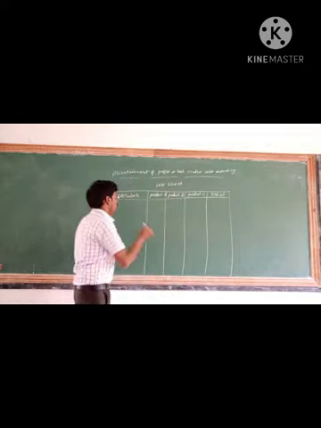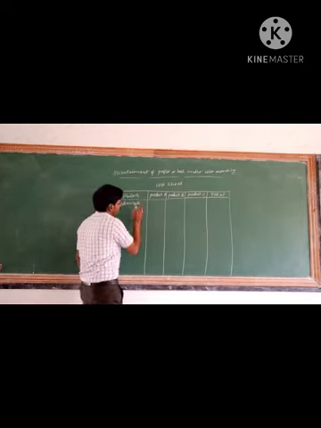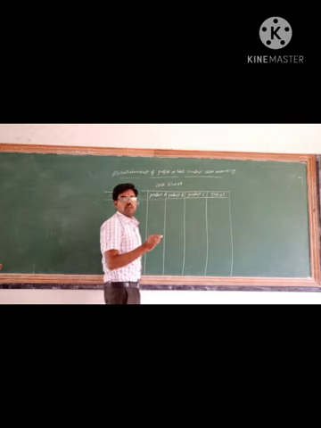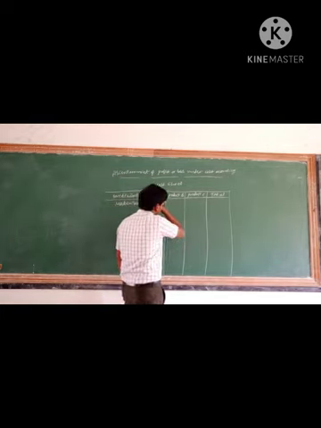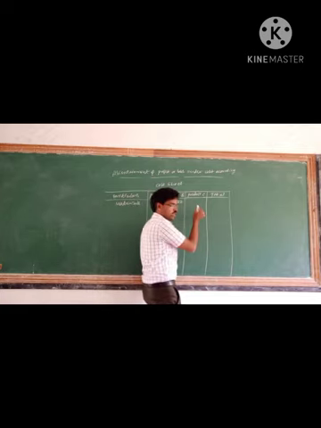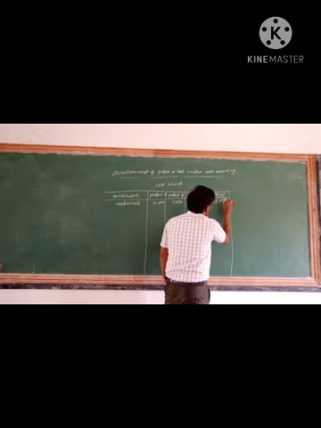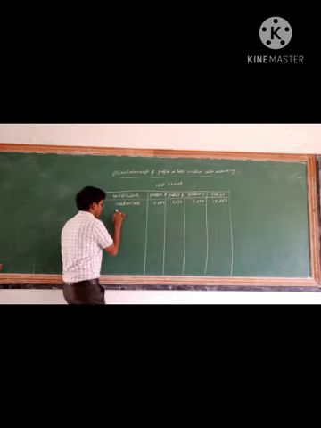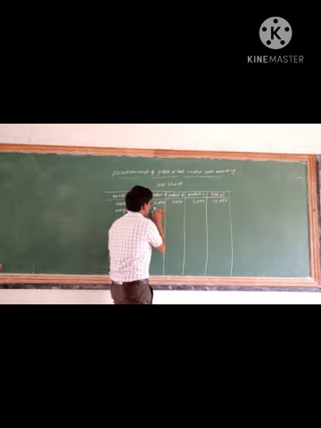So first materials. Product A materials how much? 10,000. Product B 5,000. Product C 3,000. Total 18,000. Next wages for product A 7,000.